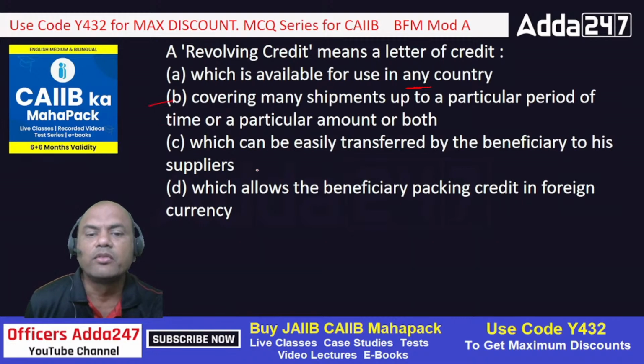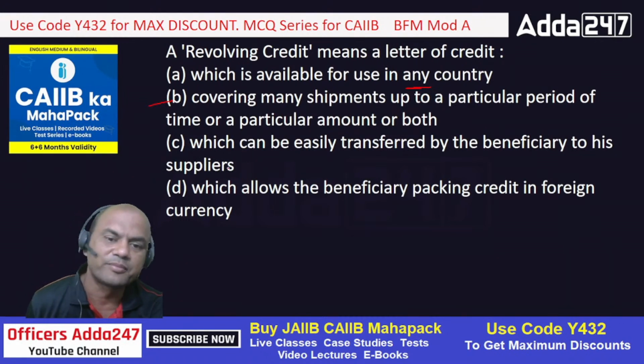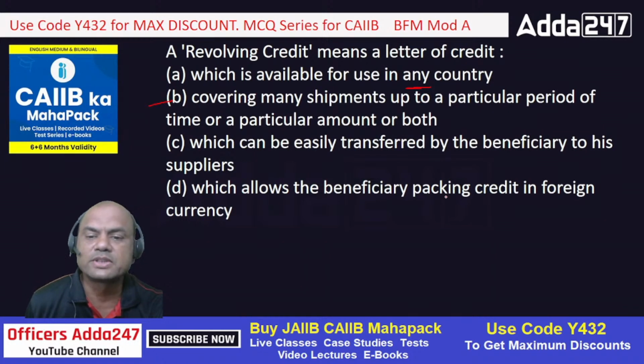Look at C, which can be easily transferred by the beneficiary to his supplier. That is a transferable LC. Just now you saw it, isn't it? D, which allows the beneficiary packing credit in foreign currency. This is of no concern.